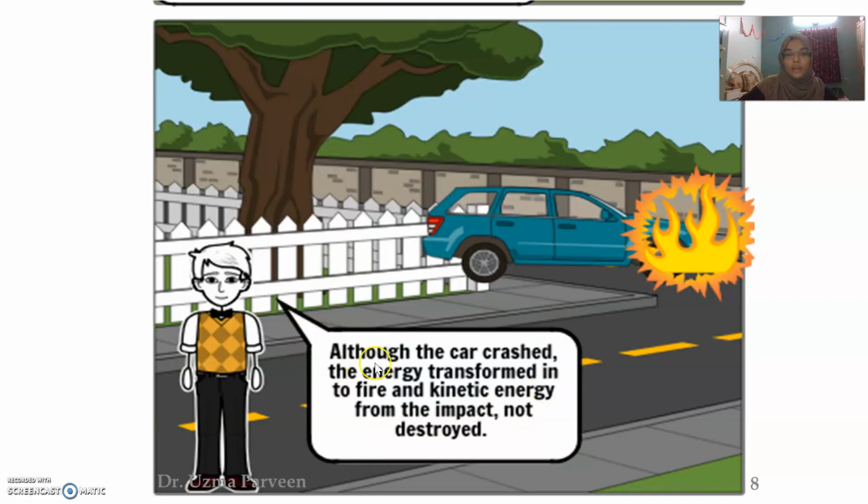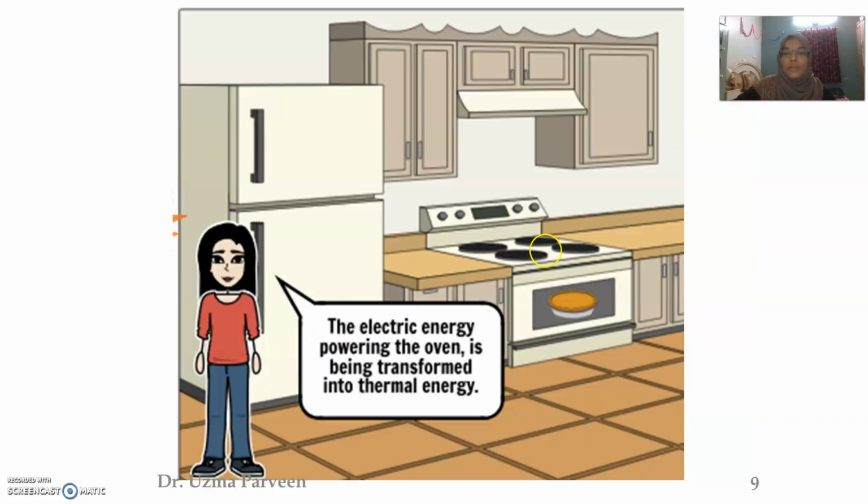In this case, you can see a car crashed on a wall. When it crashes on a wall, the kinetic energy of the car gets converted into other forms of energy. So it is not destroyed, it is just converted from one form to another. Again, energy is neither created nor destroyed.